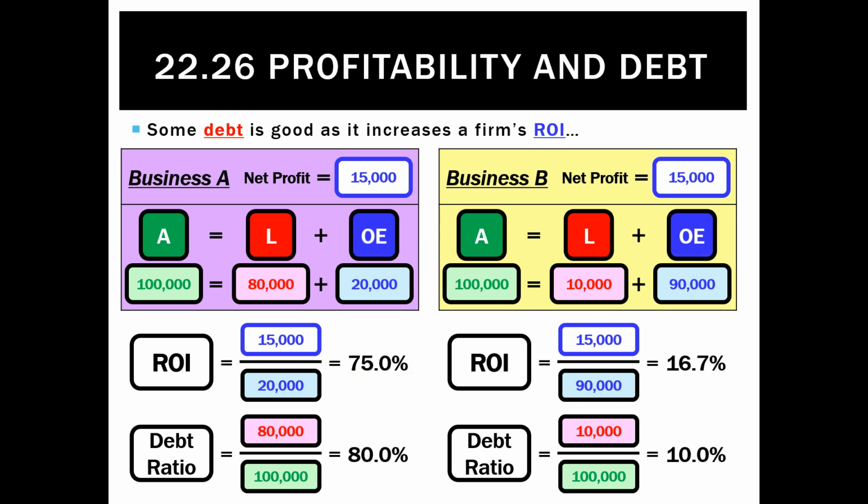And what that demonstrates is that there's a classic trade-off between risk and reward. So if I invested in business A, it is very risky, but the reward for doing so is very high. However, if I invest in business B, I'm not going to get as high returns on my investment. However, it is far less risky and it is much more stable than business A.